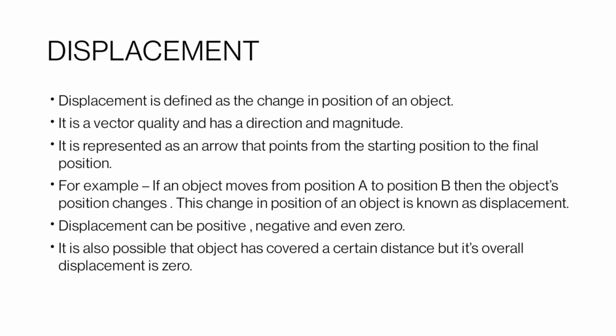We can also say that displacement can be positive, negative, or even 0. So it is possible that an object has covered a certain distance but its overall displacement is 0.